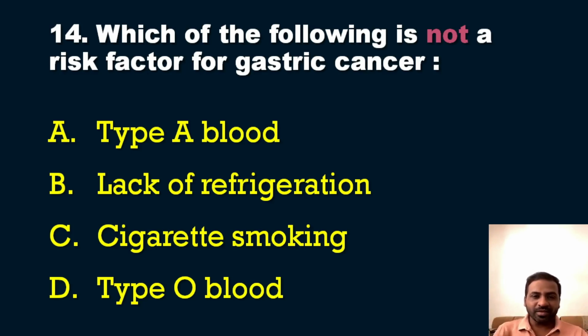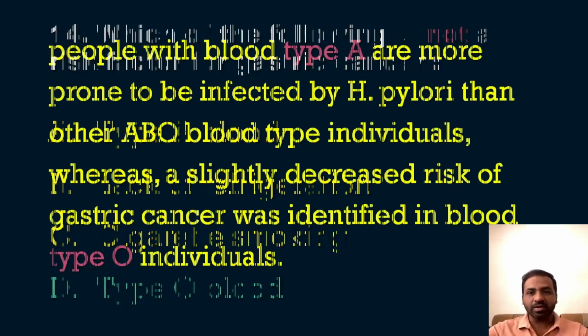This is also a very, very informative question, and the answer is type O blood group. So type O blood group is not a risk factor for gastric cancer. The other three mentioned here, that is type A blood group, lack of refrigeration, and cigarette smoking, are all risk factors for the development of gastric cancer. Now we have to understand why type A blood group people are more susceptible to gastric cancer. Then we will see in the explanation of this question.